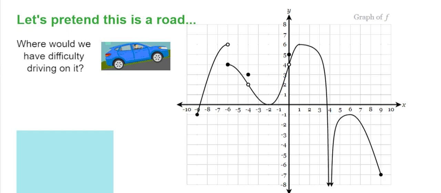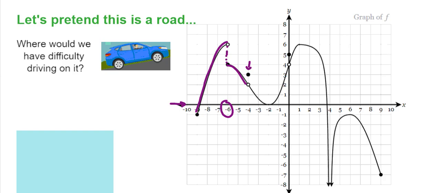Let's say we're starting going this way. We'd be fine driving, and all of a sudden, whoa, the road stops. There's a hole, a huge drop down here. So we'd have some difficulties at 6, right? Let's just say for some reason we got back on the road. And we keep going, and then all of a sudden, no, there's a hole in the road. Okay, not too bad, but we would have difficulty going over the hole.